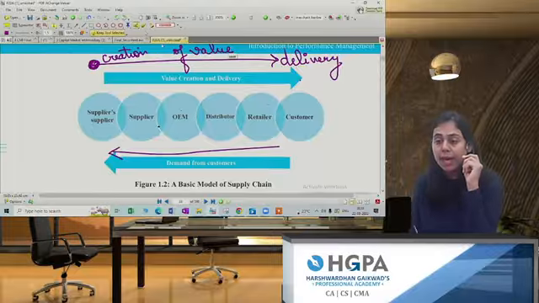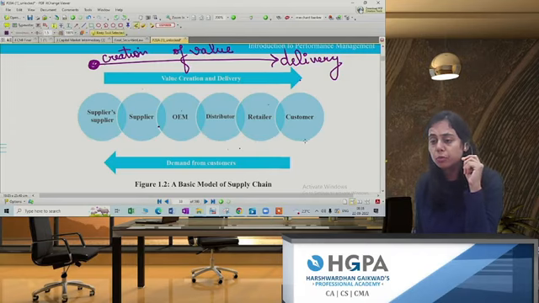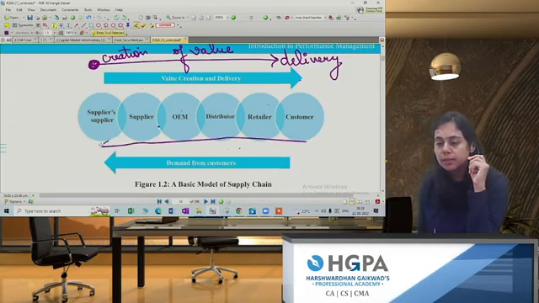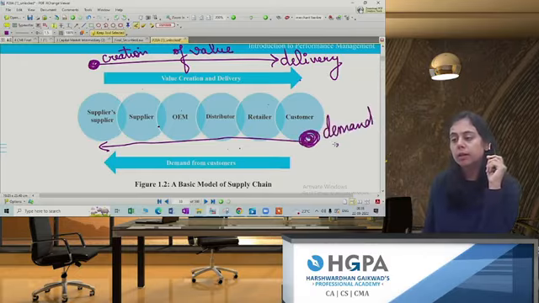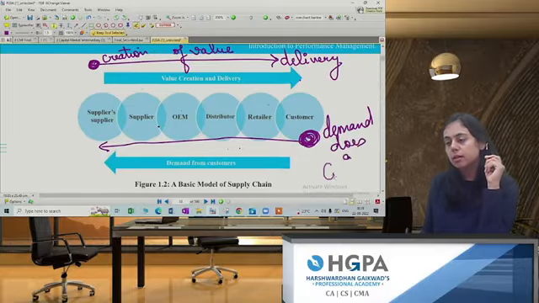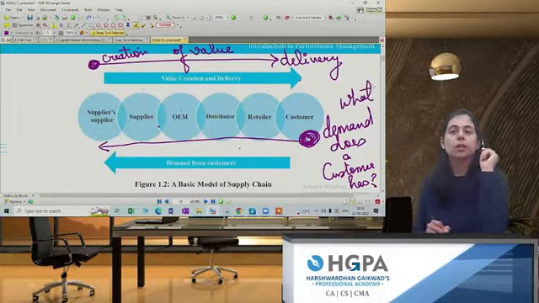But when the arrow is opposite, let's have a look. When the arrow is moving from the customer to this side, here you start with the customer. So what does the customer demand?